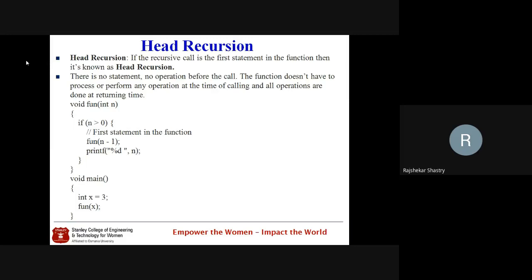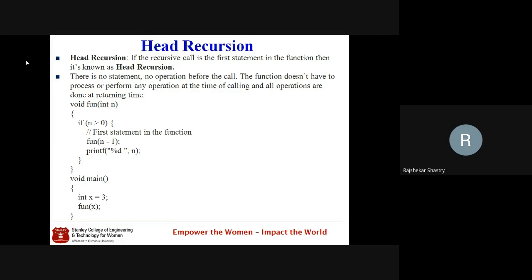And opposite to this is the head recursion. In the tail recursion, the recursive call is the last statement. Here in the head recursion, if the recursive call is the first statement in the function, then it is known as head recursion. So I repeat, if it is last, it is tail recursion. If the recursive call is in the beginning itself, it is called head recursion, and there is no statement or operation before the call. We should not perform any operations before this call, just as in tail recursion we should not perform any operations after the call. That's the difference.